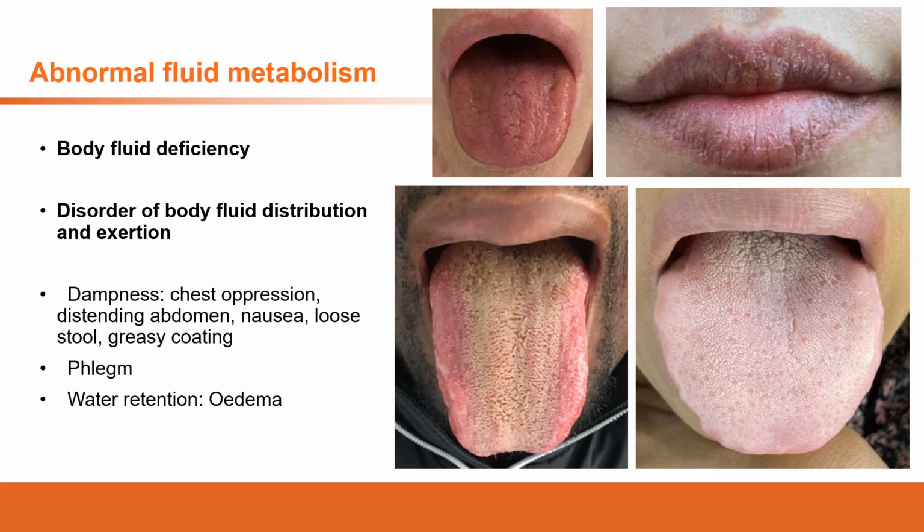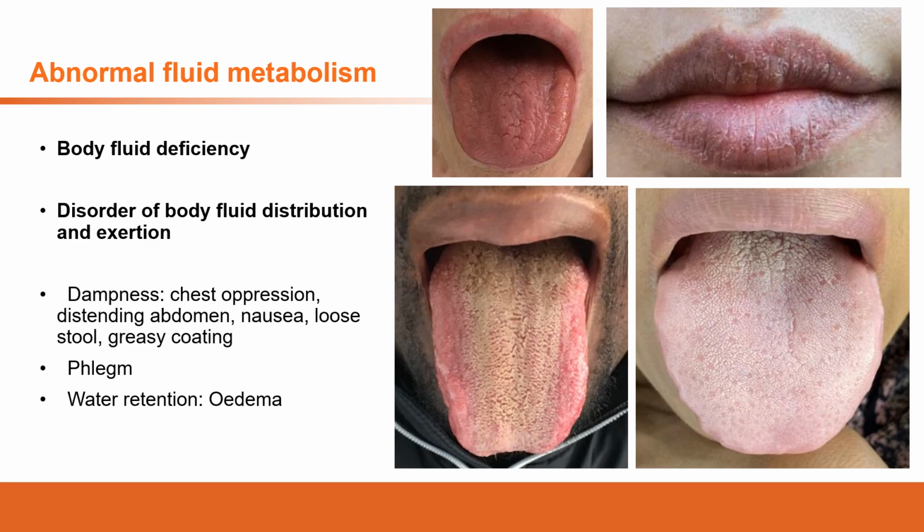Or if the sweat or urine doesn't go out, if the fluid doesn't go to the bladder and goes to other areas, it will result in edema. That's the water retention in the body. So for this session, the disorder of the body fluid distribution and exertion mainly refers to blockage, mainly refers to the below: the dampness, the phlegm, and water retention.